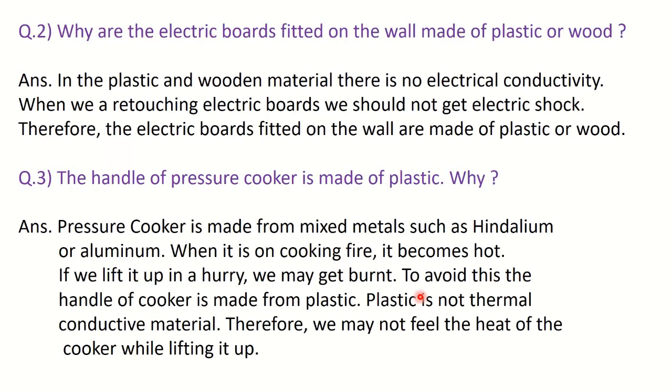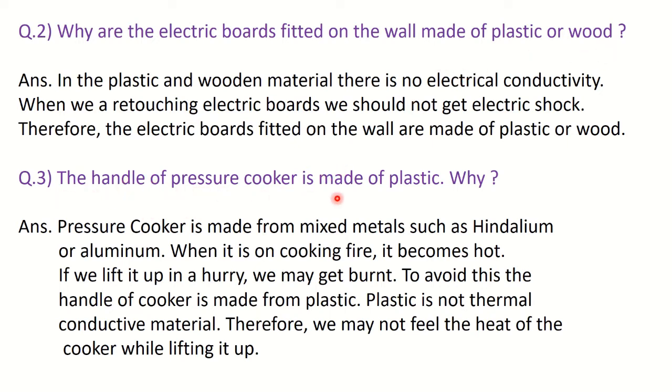Then question number 2, why are the electric boards fitted on the walls made up of plastic or wood? You know that the boards fitted on the wall, if we touch them and if they are made up of metals or any conducting materials, then we can get an electric shock. But plastic and wooden material don't have the property of electrical conductivity, or we can say that they are bad conductors of electricity, and therefore the electric boards are made up of plastic or wood.